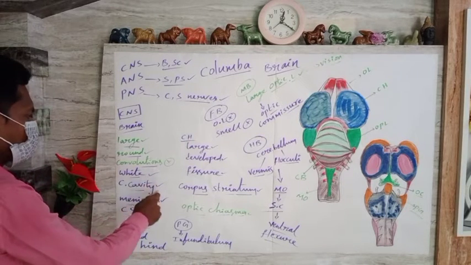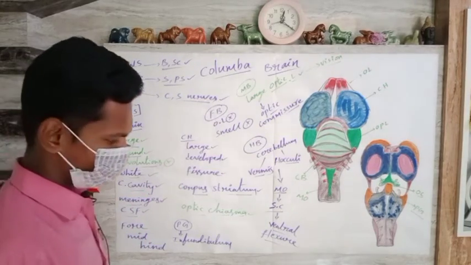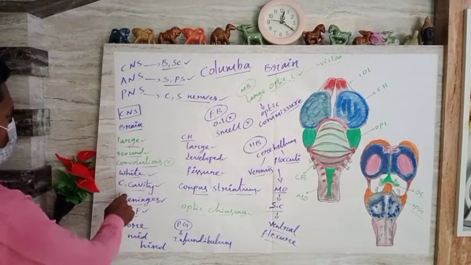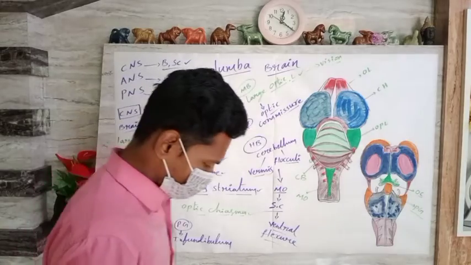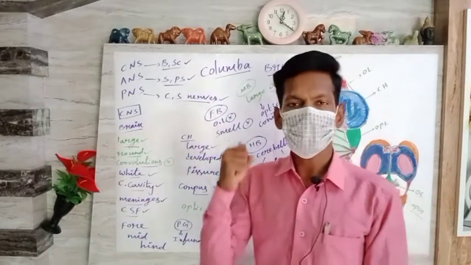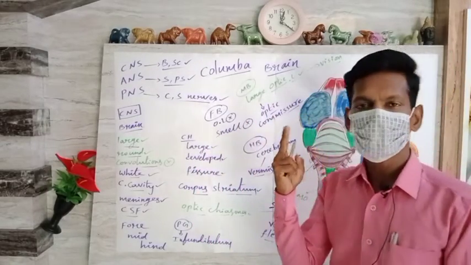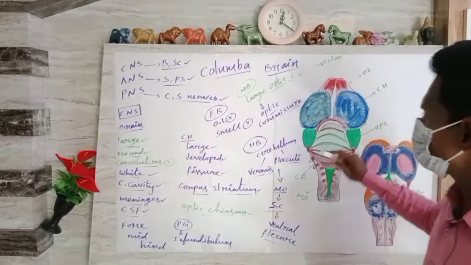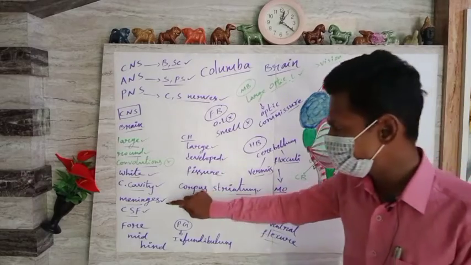That cranial cavity gives protection to the brain, same as in mammals and also in amphibians and reptiles. Here the meninges enclose the brain. Meninges is nothing but the triple membrane combination. The outer membrane is the dura mater, the middle one is the arachnoid membrane, and the innermost one is the pia mater. So the dura mater, arachnoid membrane and pia mater together are called meninges.